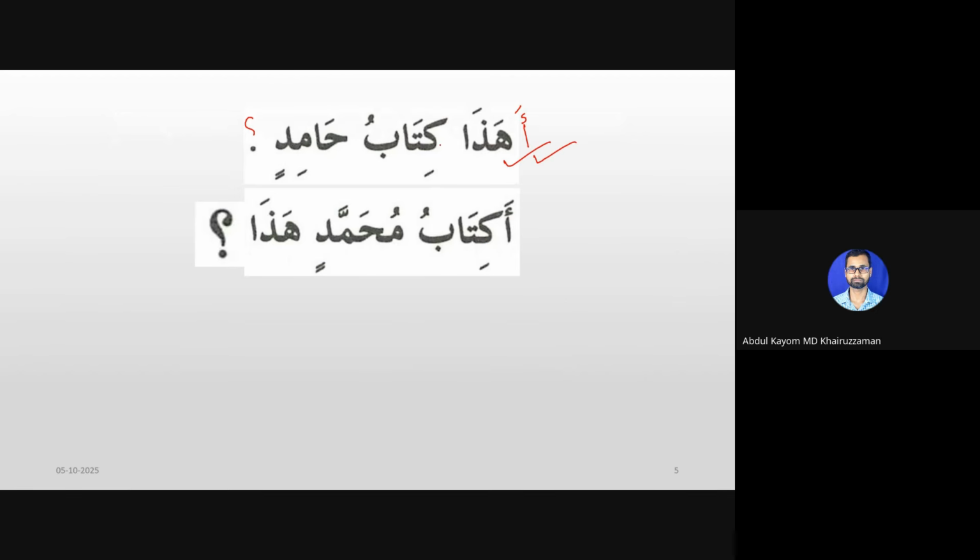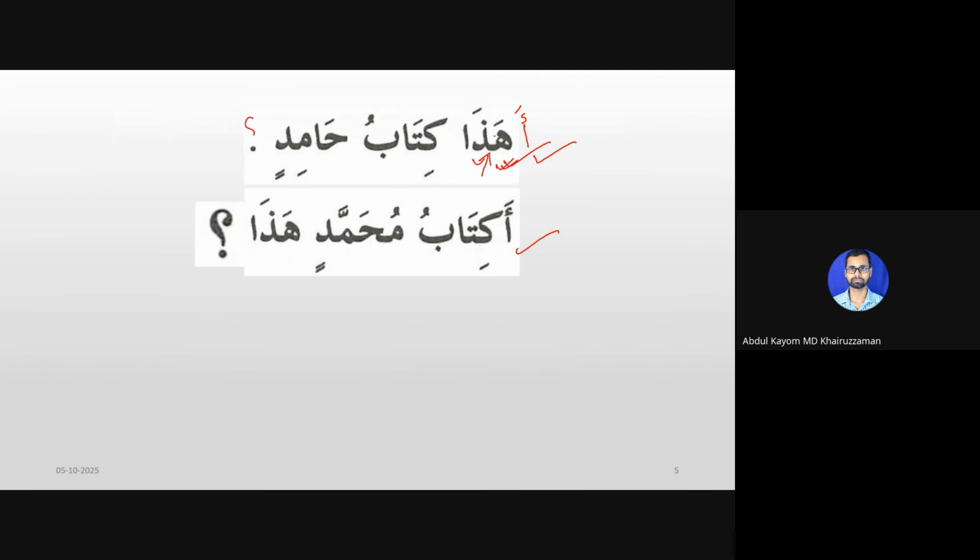Or you can say Kitabu Hamidin hada. This also has the same meaning, but there is a subtle difference here. If I say Hada kitabu Hamidin, the emphasis is on hada. Is this Hamid's book or that one? If I put the question with hada before kitabu Hamidin, the emphasis will be on hada. That means, is this Hamid's book or that one?